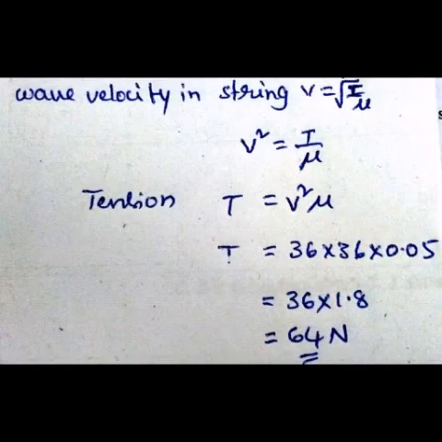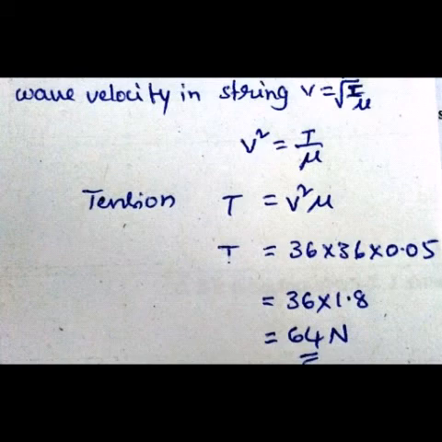Next, the wave velocity formula for the string is V equal to root over T by mu. Squaring on both sides we get V square is T by mu. We want to find the tension, so making tension the subject, T equal to V square into mu. Substitute the given values.